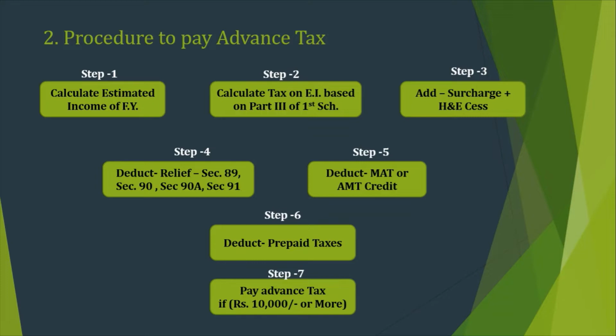After that, whatever balance amount comes is the advance tax to be paid, if it is more than 10,000 rupees. So this is the complete procedure: how we follow the procedure while calculating the advance tax and compute the installments to be paid on a particular date.